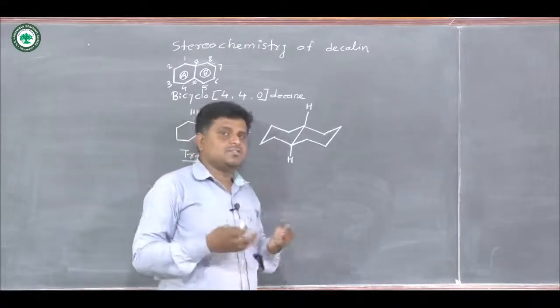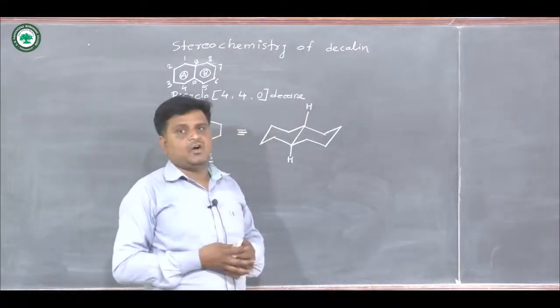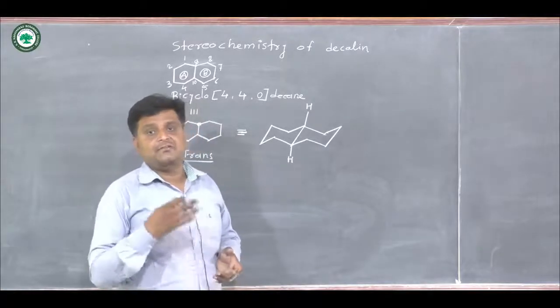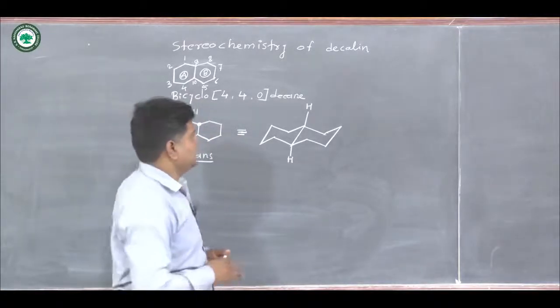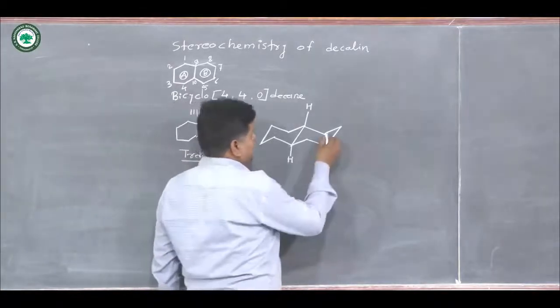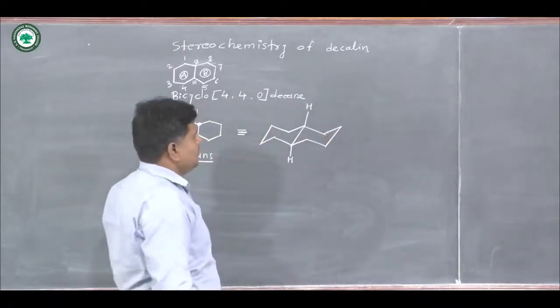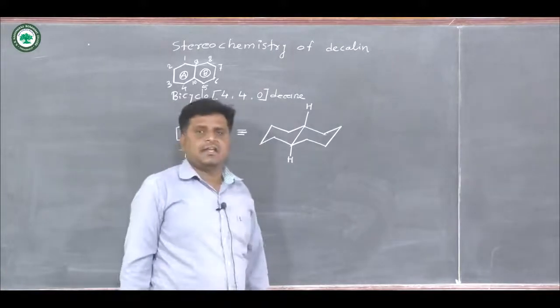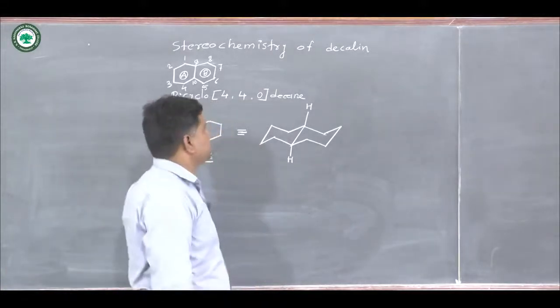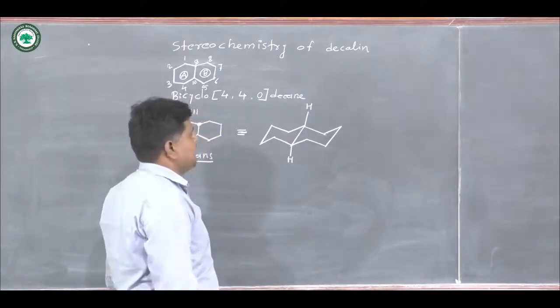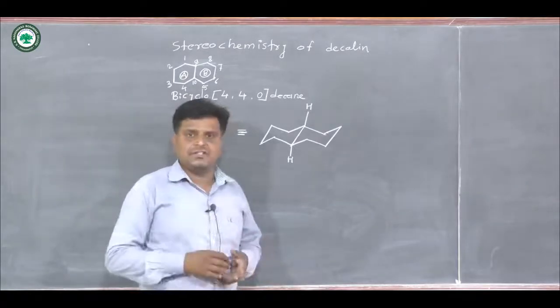If the hydrogens present on the junction are on the same side, we call it cis fusion or cis fused rings. One question is always asked in examination: the cis and trans isomer stability energy calculation.